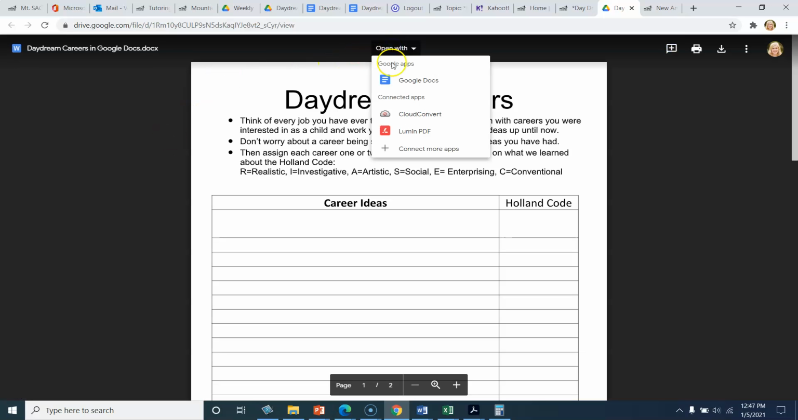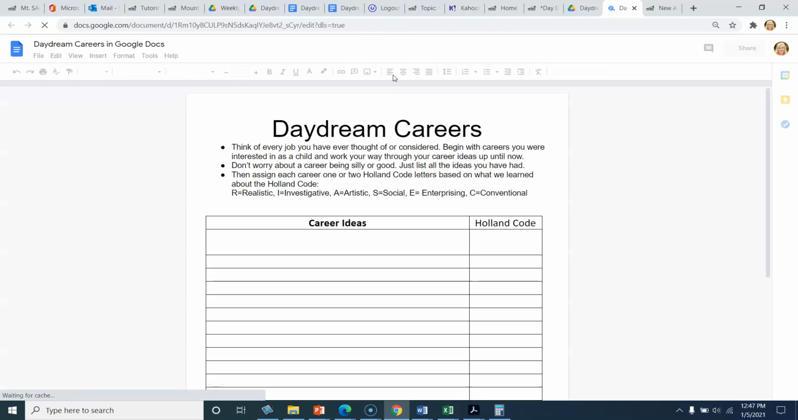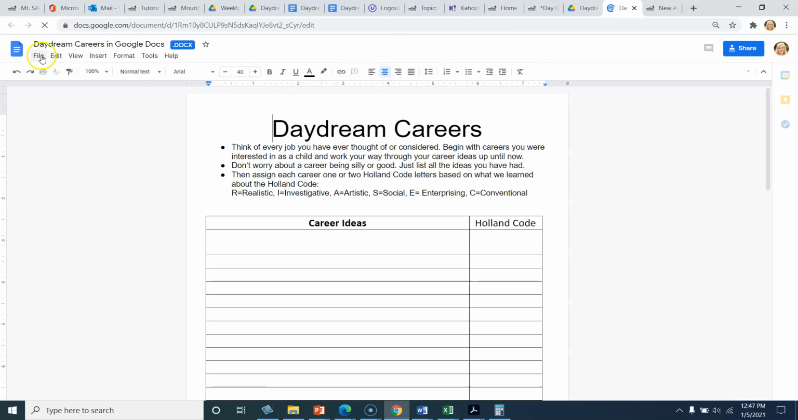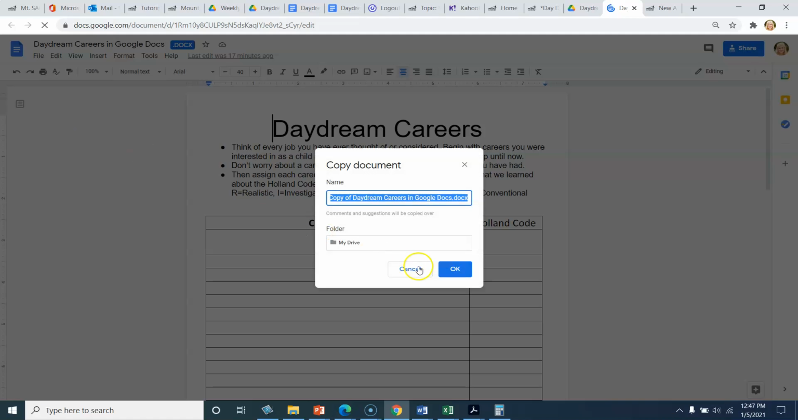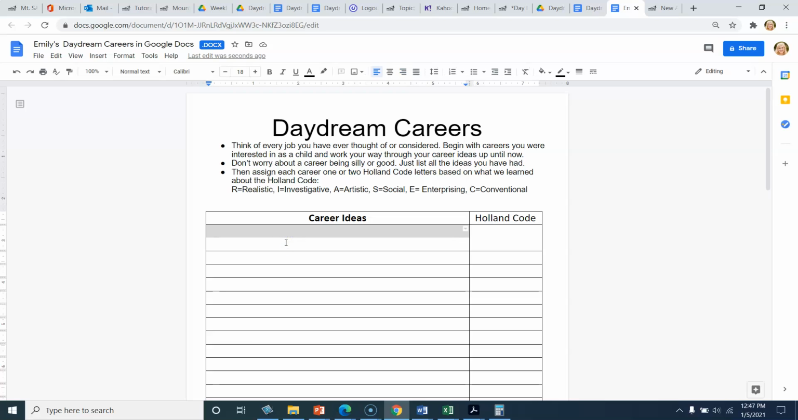So it will say open in Google Docs, but it won't let you edit unless you go over here and click on File, make a copy, and you can change it and add your name to it. For example, Emily's Daydream Careers. And now that you have a saved copy, you can edit it, and you can start writing your own stuff in here, and it will show up.